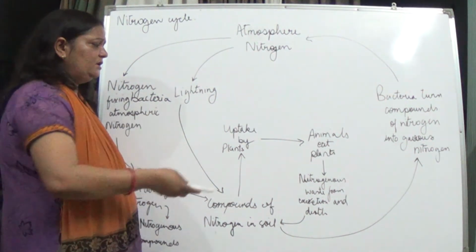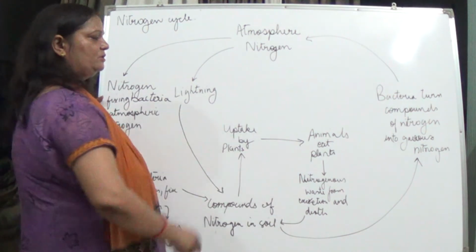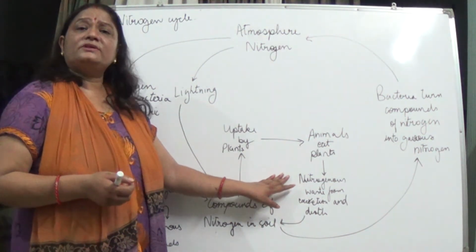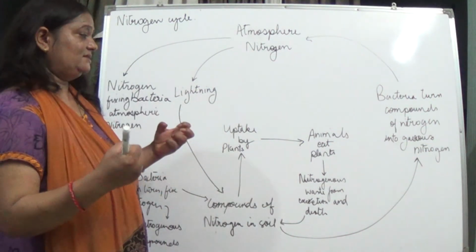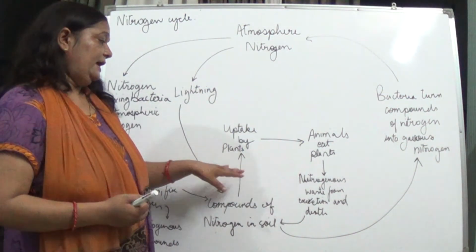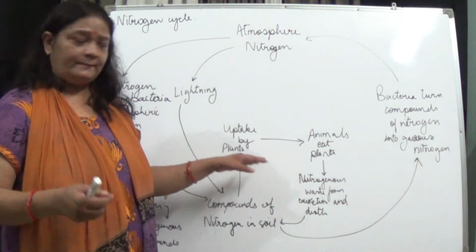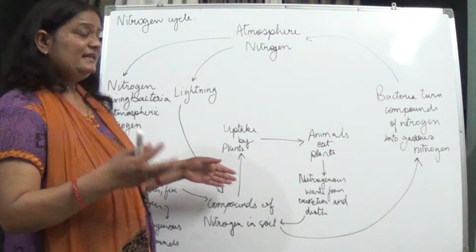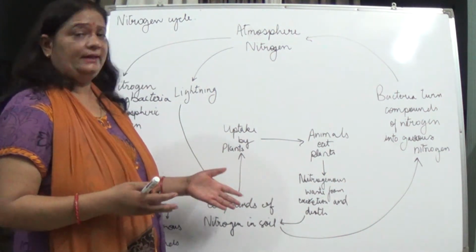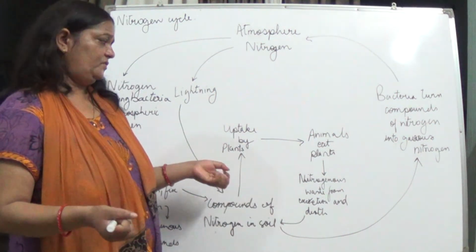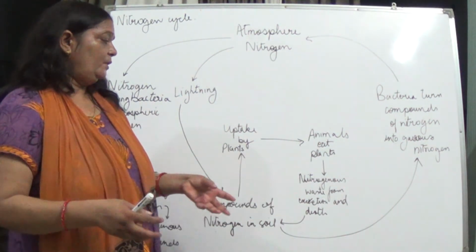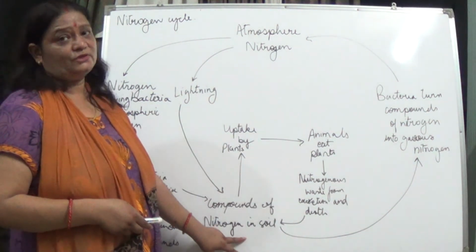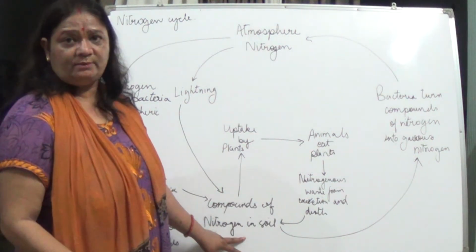So all the animals which take in these plants, what happens? In the process of excretion, in their excreta or waste product, they excrete nitrogenous products, and when they die, their body, consisting of these nitrogenous substances, is returned back to the soil.